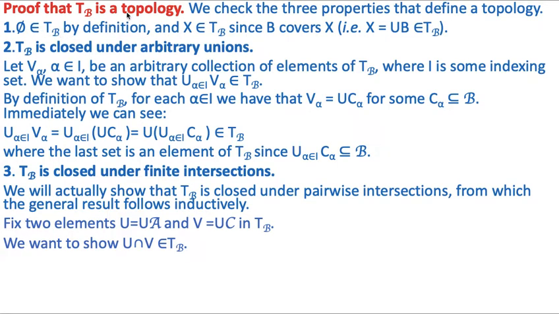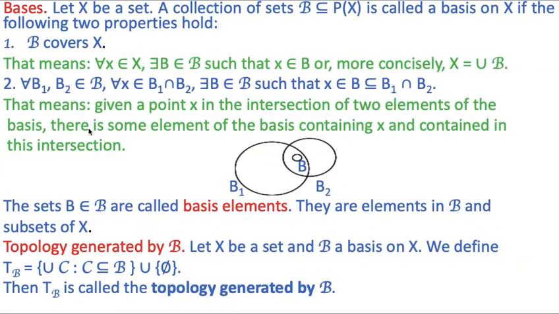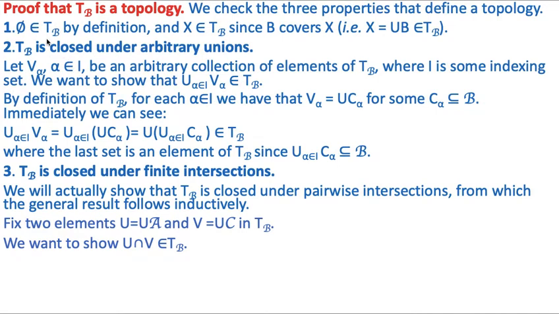By the definition, because we have considered T_B to be the union of C such that C is a subset of B, union phi. It means phi belongs to T_B. Also, X belongs to T_B since B covers X by definition of basis.